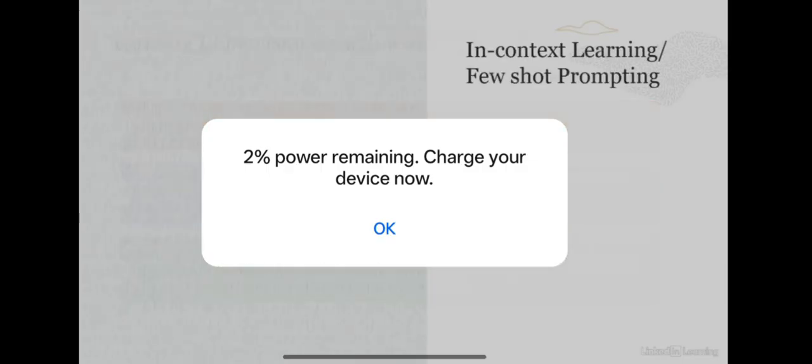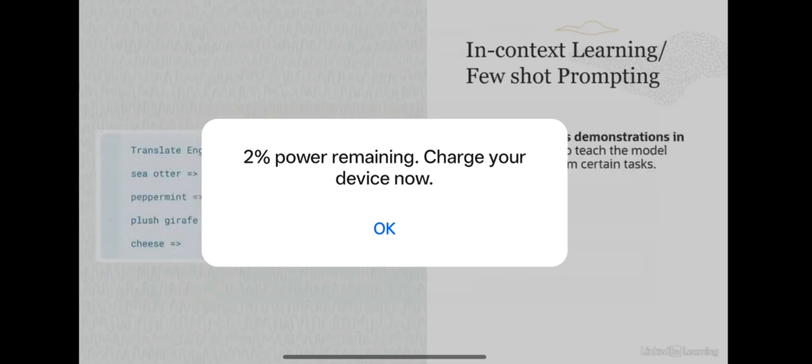There are three options you could use to customize your LLMs. The first option is what we refer to as in-context learning or few-shot prompting. We looked at these techniques in the prompt engineering lesson. The basic idea is that the user provides demonstrations in the prompt to teach the model how to perform certain tasks. So you can see here I'm giving a task description, asking the model to translate some words in English to French, and then I'm asking it to translate another word from English to French, right? So this is in-context learning.